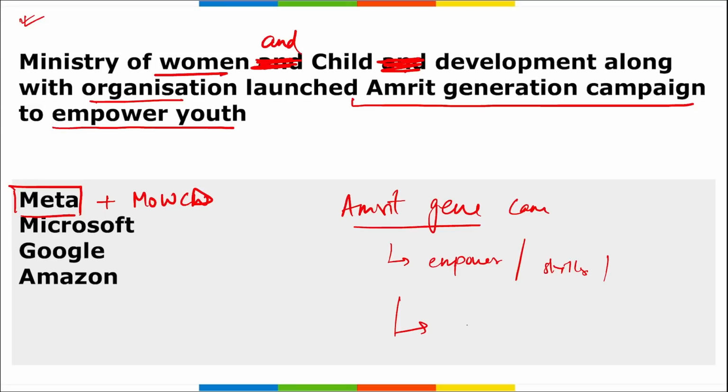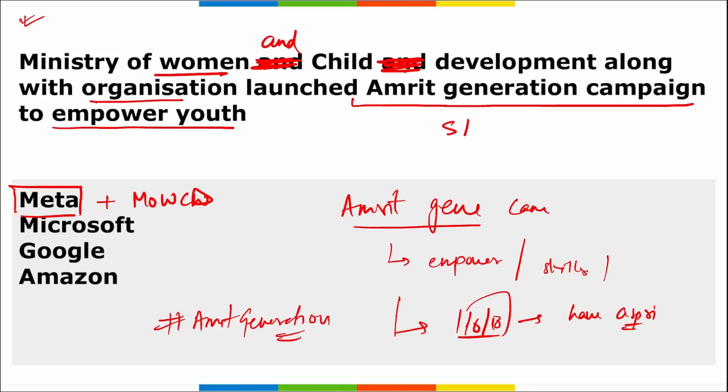between the age of 16 to 18 years have aspirations, right? They should dream, they should think about what their future will look like and then work towards their future. Correct? The campaign was launched by whom? This campaign, the Amrit Generation campaign to empower youth, was launched by Smriti Irani, right? And this campaign invites youth to showcase their creativity and share their aspirations by creating reels on Instagram and Facebook, for which they use a hashtag, that is Amrit Generation.